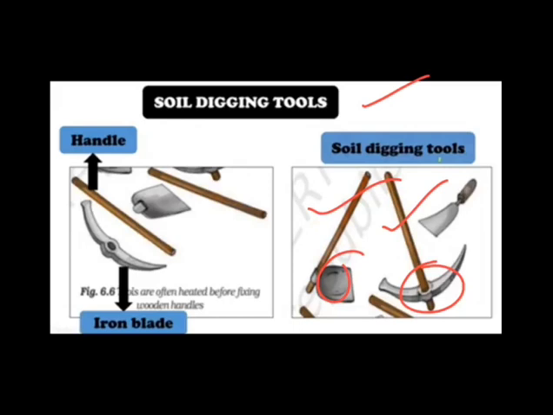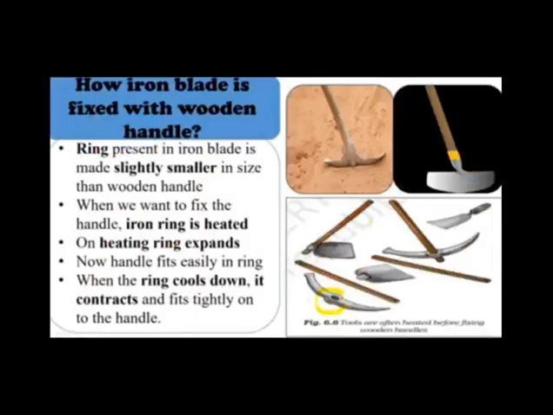Now we will study how expansion and contraction work in fixing these iron blades and handles. Can you see the ring that is present in the iron blade? This ring is made slightly smaller in diameter than the wooden handle.